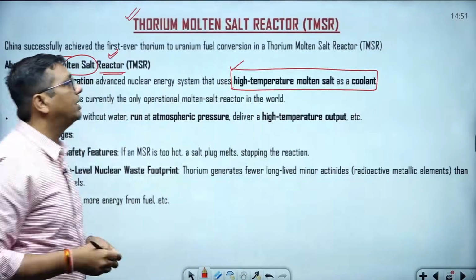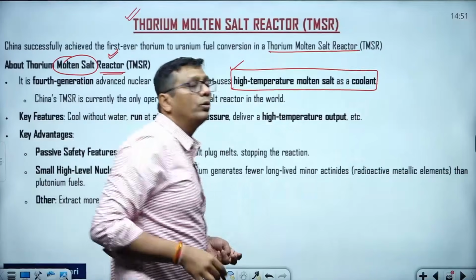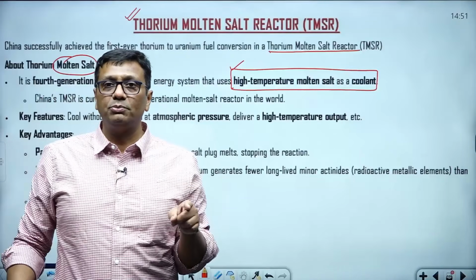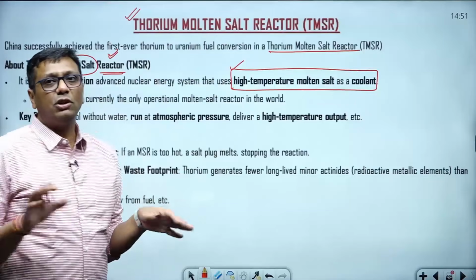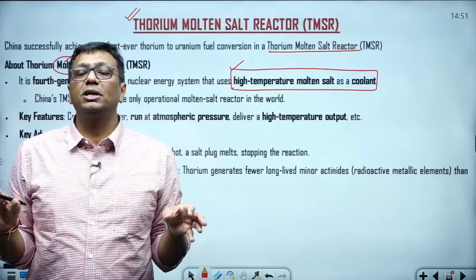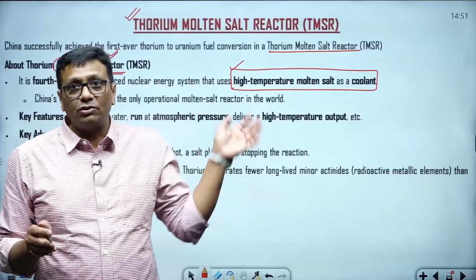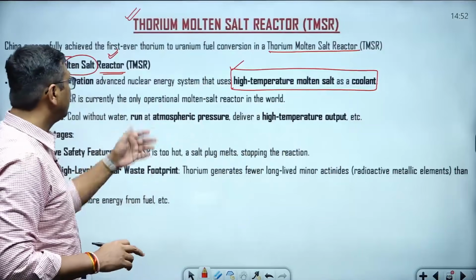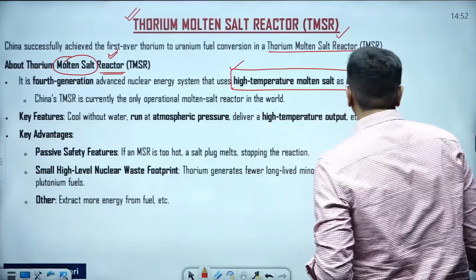China has a plan to use thorium as a fuel, and I hope you people have an idea about it. Which country has the maximum thorium? The answer is India. So China has developed something, but it is not directly relevant for India, but still I want to tell you because India is also a country which has the maximum amount of thorium. That is the reason China is also doing some work on thorium. This is something that even came here, guys, in this news. So kindly remember this thorium molten salt reactor.